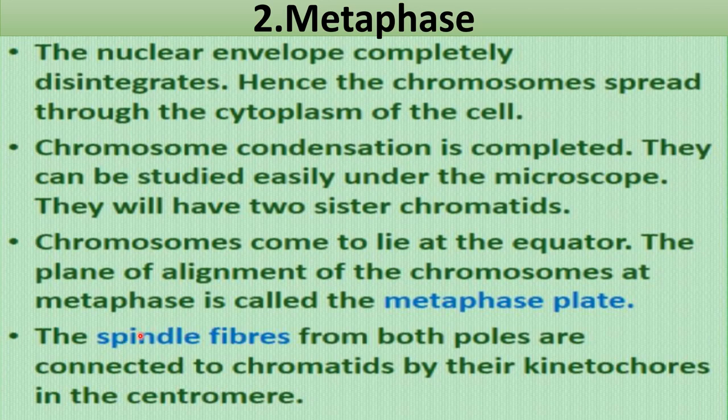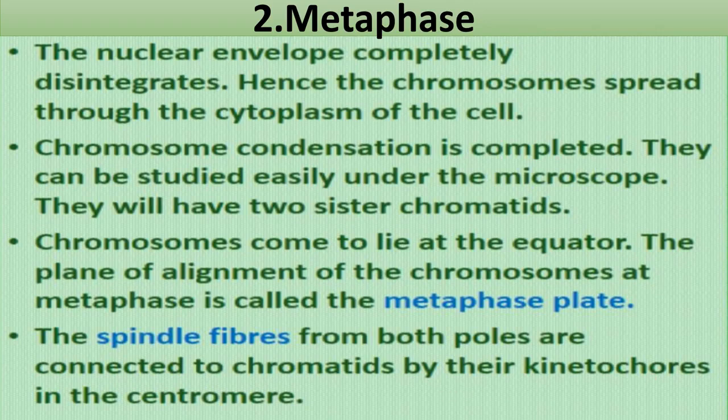The spindle fibers come from both poles, from the centrioles, which we were talking about in the prophase stage. The spindle fibers arise from the centrioles, and centrioles are present on both poles of the cell. These spindle fibers connect to the chromatids by the kinetochores. Kinetochore is the site of attachment of spindle fibers on the chromosome. You have studied this in the chapter on the cell, in the structure of the chromosome: the centromere is present, and on the centromere a disc-like structure called the kinetochore is present, to which spindle fibers get attached.